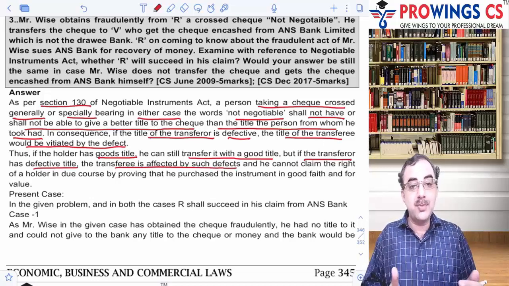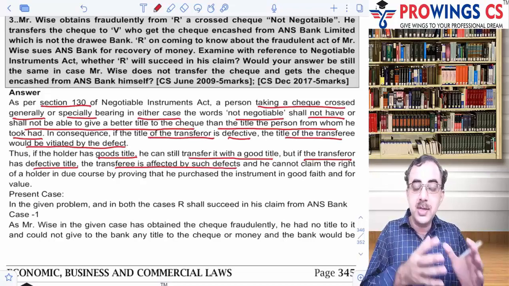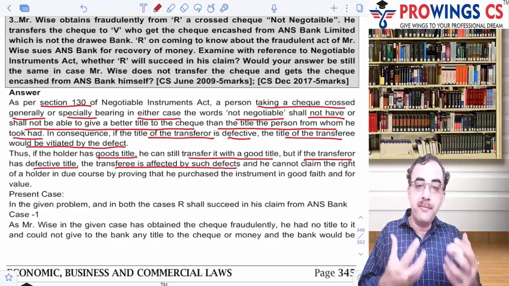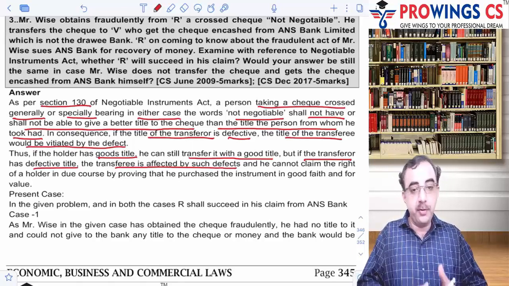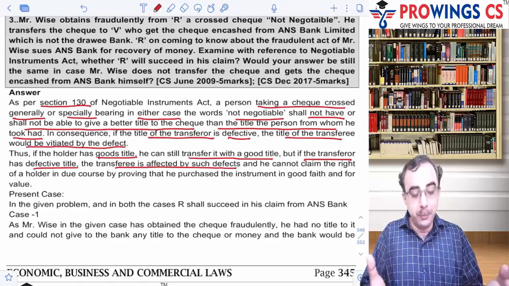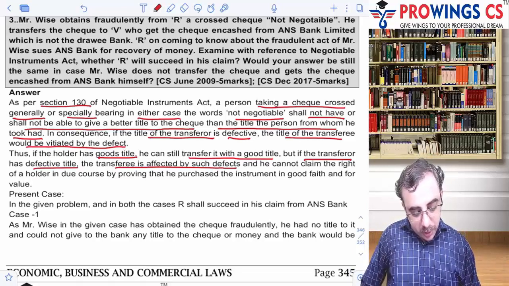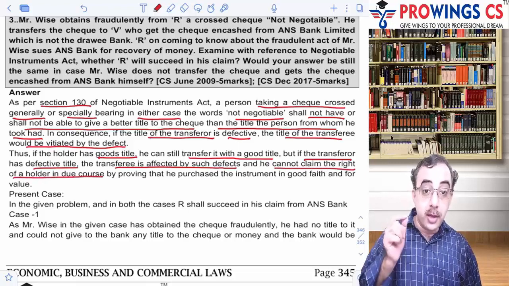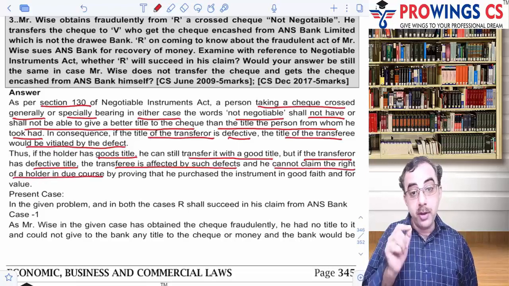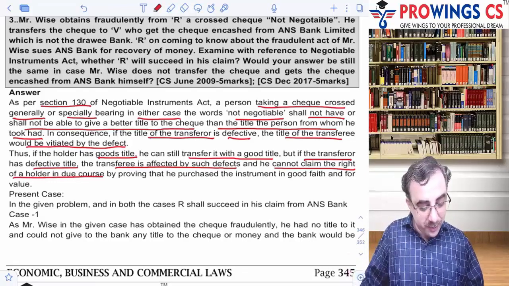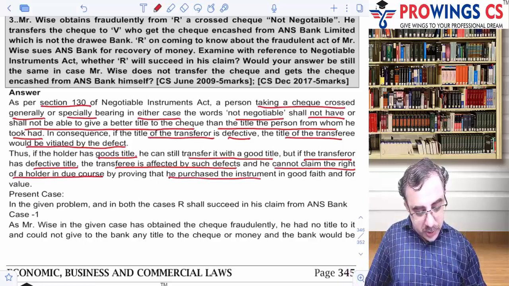Now see what you are explaining: if you have received a fraudulent check, then your title is not right. And then you are explaining that if you do not have a good title, you cannot transfer a good title. As simple as this. Okay, and he cannot claim the right of a holder in due course also. That's the important point, because the title itself is defective, by proving that he has purchased the instrument in good faith and for value.